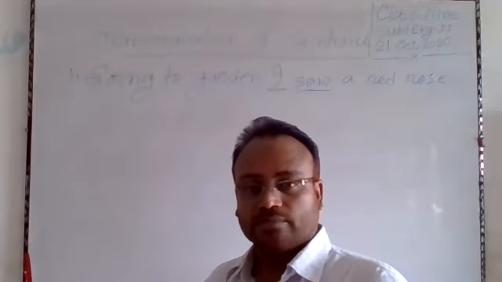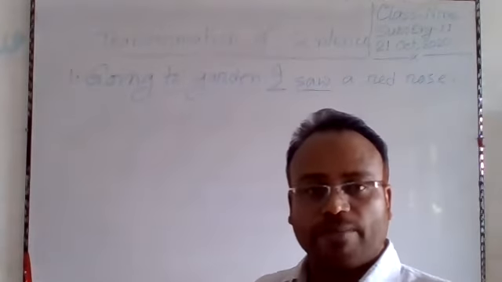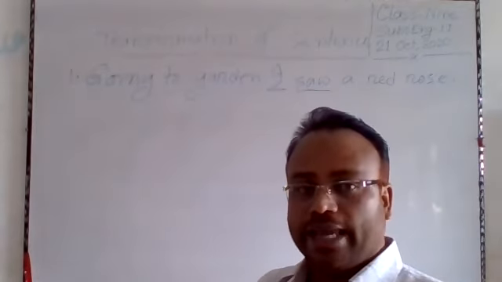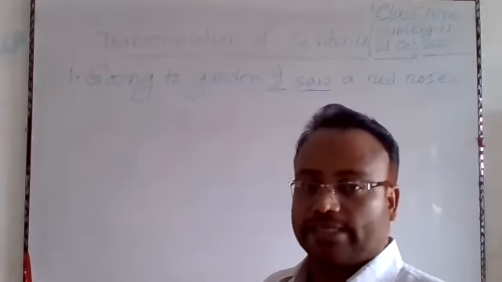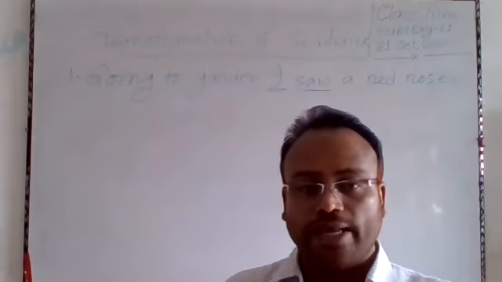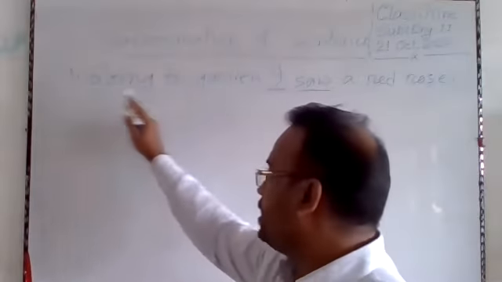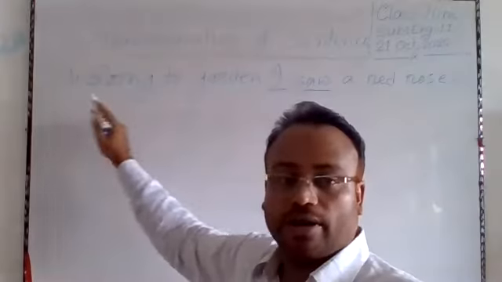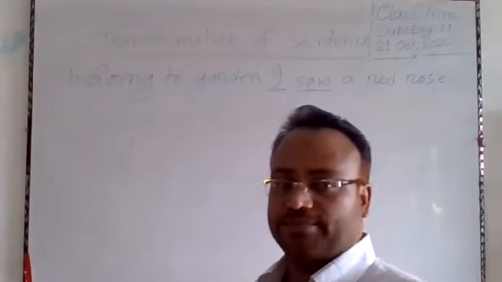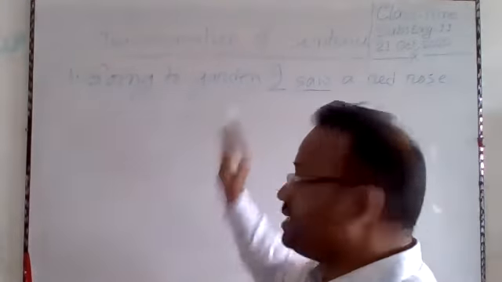In case of transforming it into compound or complex, at first we will have to prepare a clause using the extension, the rest part of the sentence.